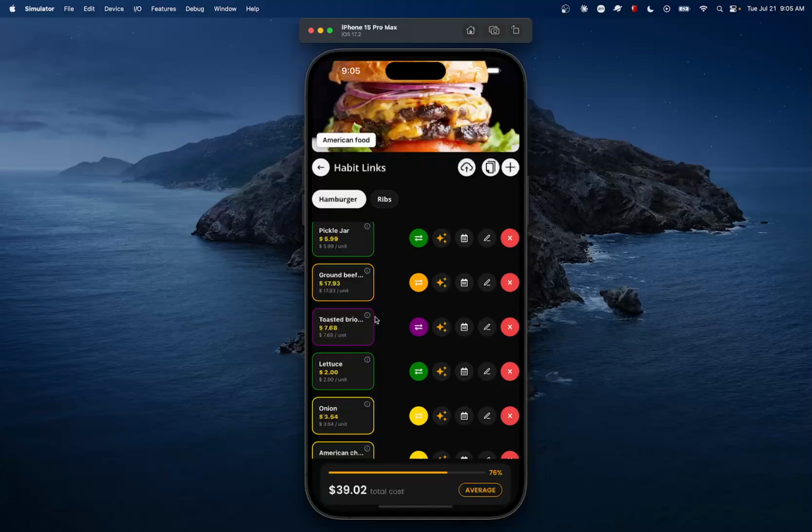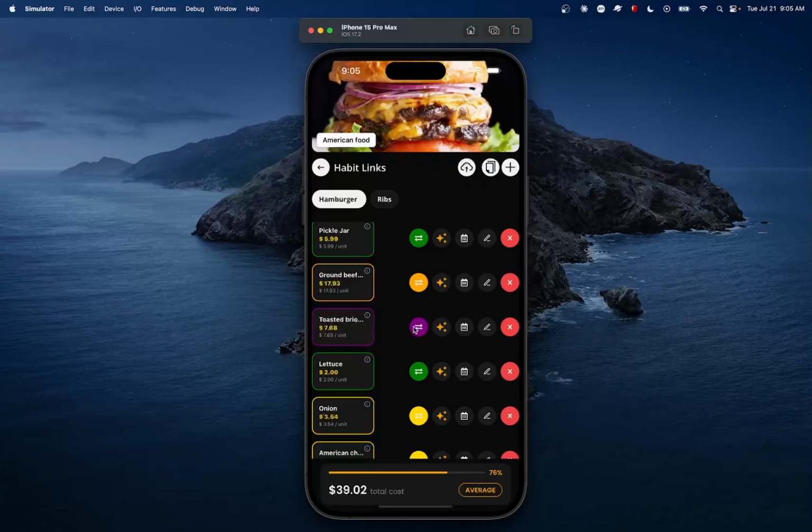That could take me anywhere from 10 minutes to 30 minutes to even an hour. Or I can just use AI, which I'm going to do here. So next, I'm going to show you the concept of habit swapping.